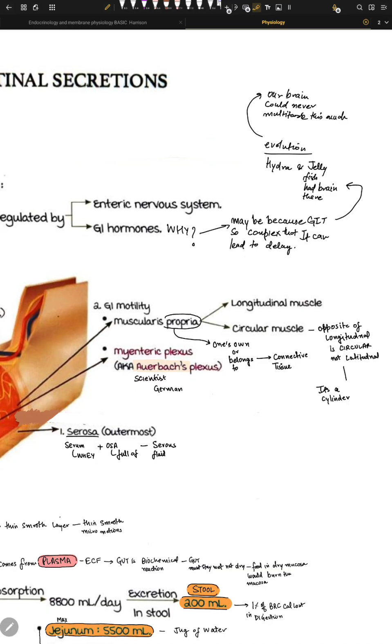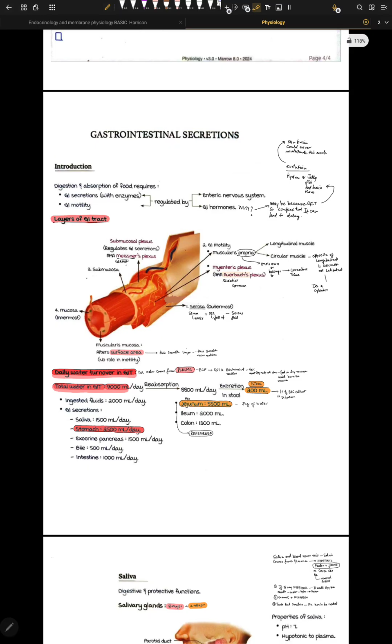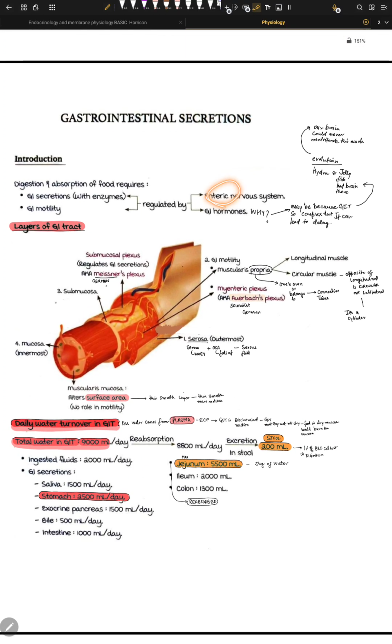That's the whole idea of the enteric nervous system, a little brain of our GIT. In evolution, hydra and jellyfish had a brain around their GI tract, around their stomach, and later on our brain could never multitask this much processing which is done in our stomach. So we developed a secondary brain, that is the main brain we know, and now we have a little brain on our stomach. I thought about why we even have the enteric nervous system, what's the use of it, and it turns out that it's an evolutionary system.